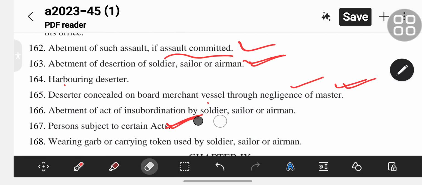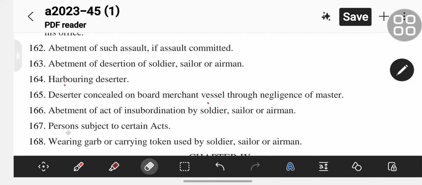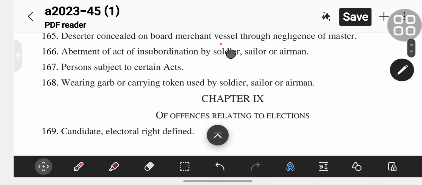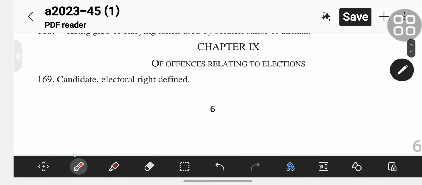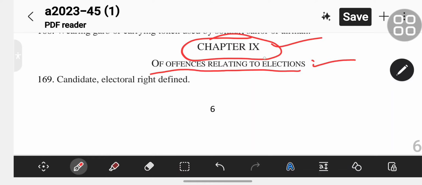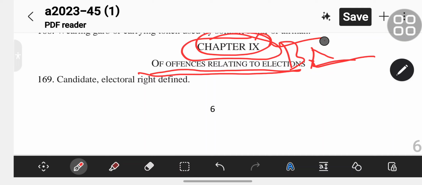Now move to the next one. Next is chapter 9 of BNS, offenses relating to elections.